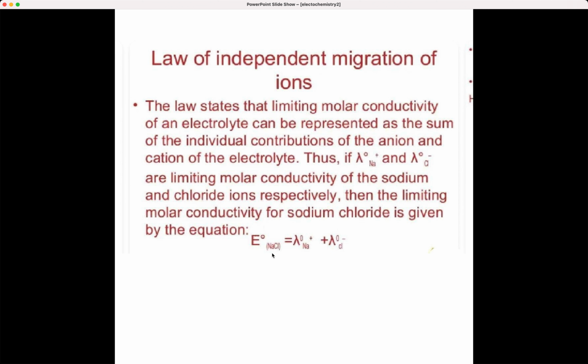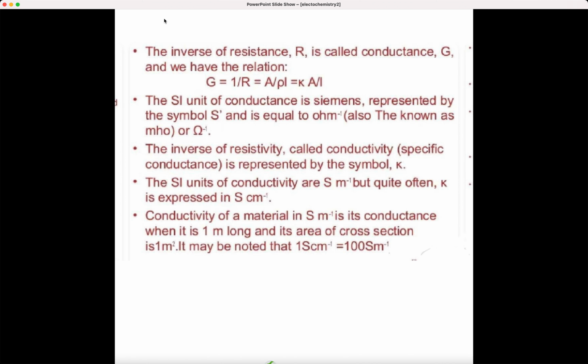Okay. Now, the inverse of resistance R is called conductance G, and the relation you have to remember is G equal to 1 by R. So that is equal to area of cross section A by rho L, which is equal to K A by L. The SI unit of conductance is Siemens, symbol S, which equals ohm to the power minus 1. We can also call it mho.